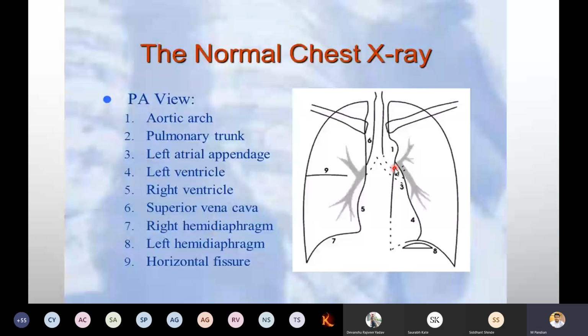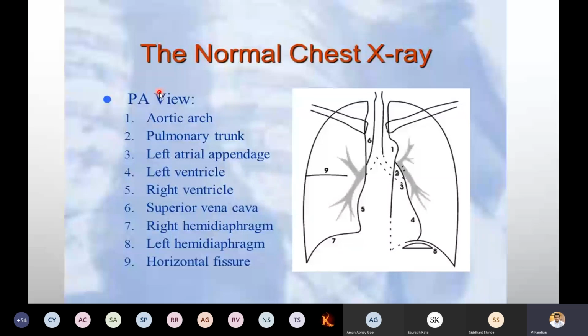Number two, pulmonary trunk. Number three, left atrial appendage. Number four, left ventricle. Number five, right ventricle. Number six, superior vena cava. Seven, right hemidiaphragm. Eight, left hemidiaphragm. The ninth one is horizontal fissure. These are the things which come under PA view.